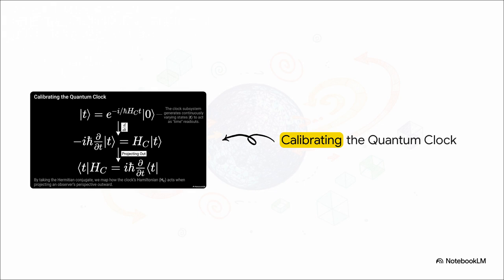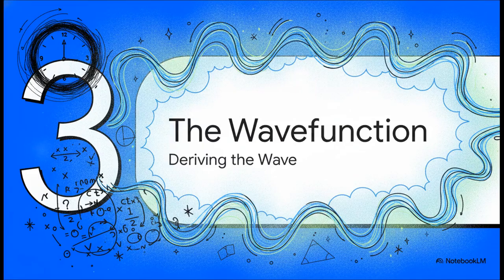By mathematically flipping this, taking what physicists call the Hermitian conjugate, we basically create a mathematical lens to map how an observer projects time out into a frozen universe. Section 3, deriving the wave function. Now that we have our clock calibrated and our mathematical lens ready to go, let's actually step through the algebraic derivation and witness the exact moment the wave function is born.